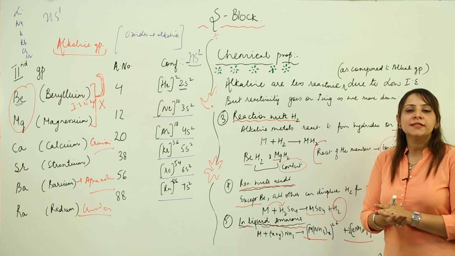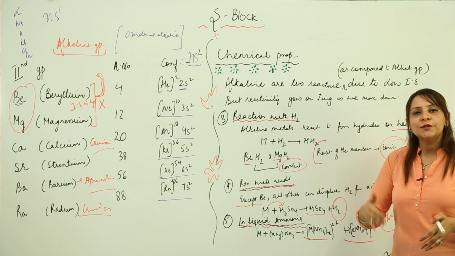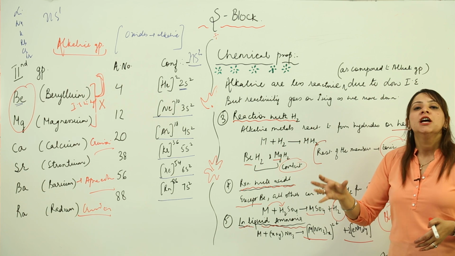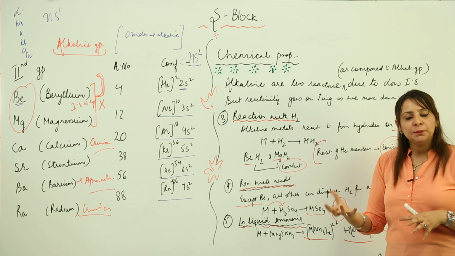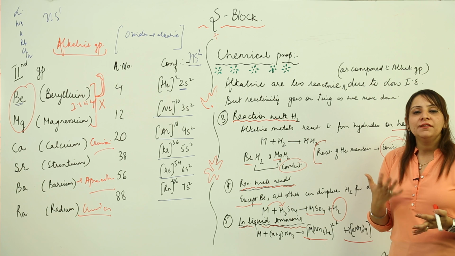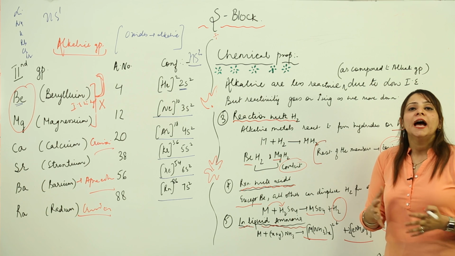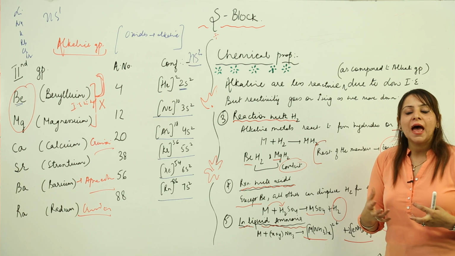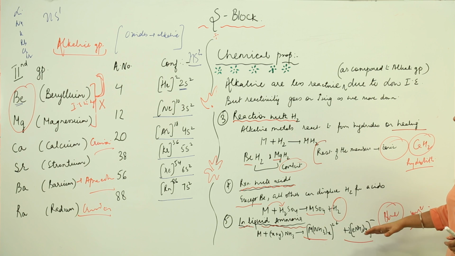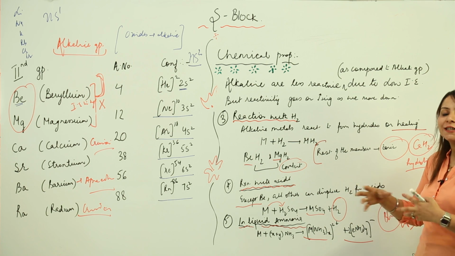So if somebody asks you about the solution of metal in liquid ammonia, you answer in the same way as you did for the first group: they form an ammoniated cation and electron, the color is blue, and they have unpaired electrons, so they are good conductors as well. When we increase the concentration, the electrons get paired up forming clusters, due to which diamagnetic character is more and the conductivity is comparatively less. This is how you explain what ammoniates you get.